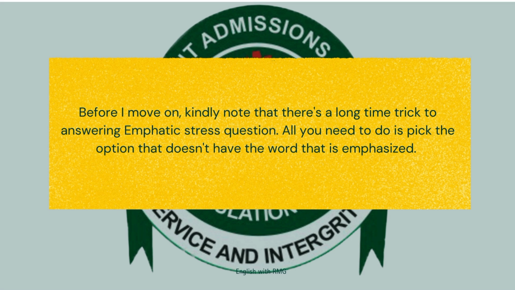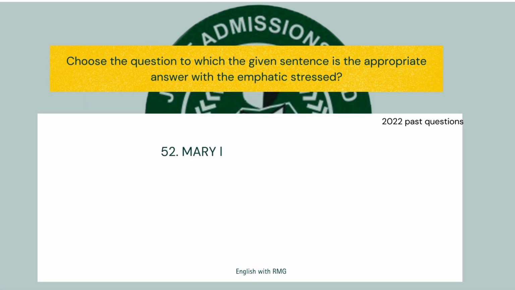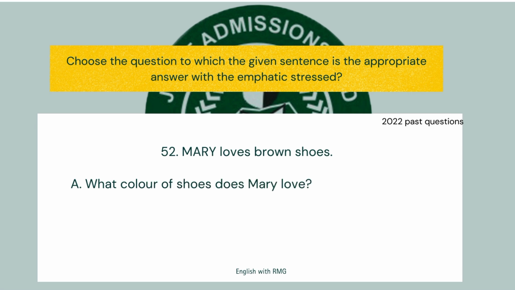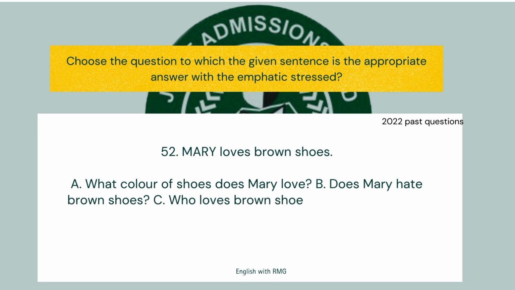Before I move on, I want you to pay attention to this. Kindly note that there is a quick trick to answering emphatic stress questions. In using this trick, all you need to do is pick the option that does not have the word that is emphasized. That is, you go to the options and pick the option that does not have that same word that was emphasized. Let's look at how we can use that trick with this question. This is a question from 2022 past questions. And we have Mary loves brown shoes. That is, Mary is emphasized. So we simply go to the options to look for the option that does not have Mary.